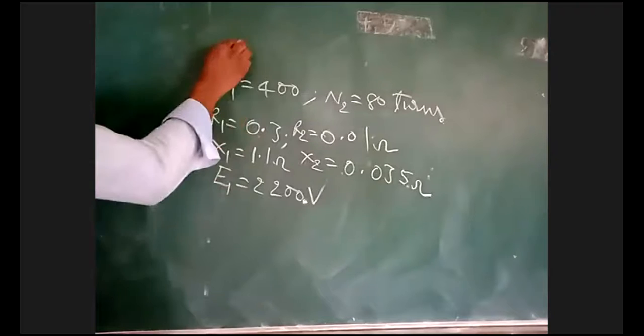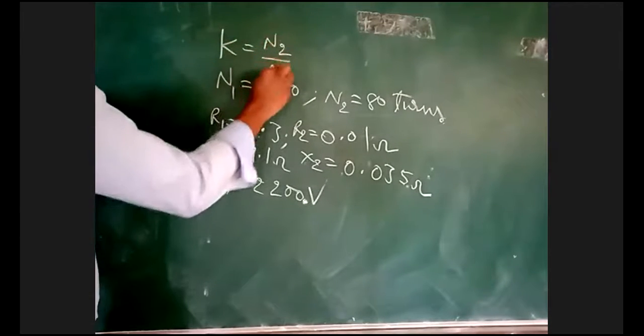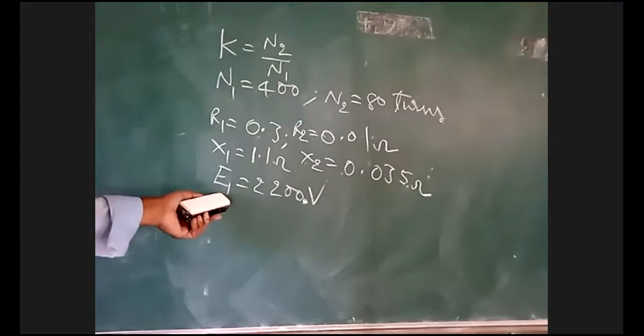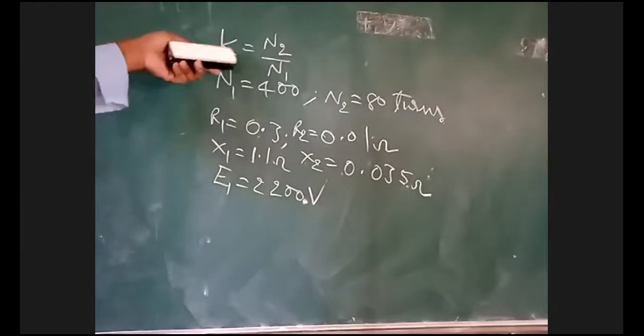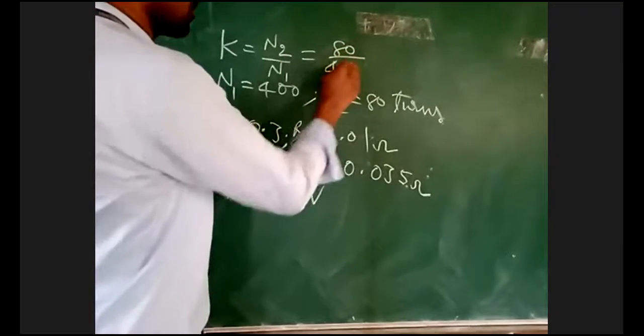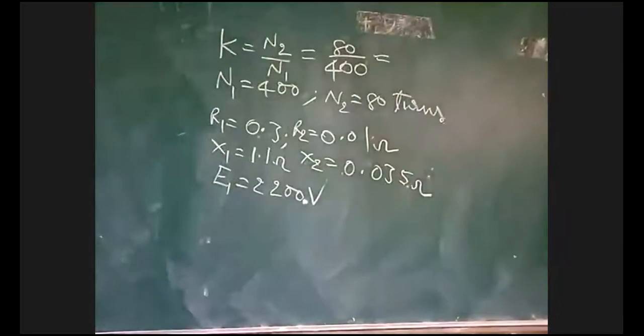First I determine K. K is equal to N2 by N1 or E2 by E1. I know only E1, I don't know E2. That's why I'll take K is equal to N2 by N1. How much you will get?